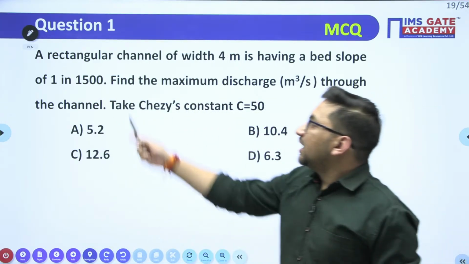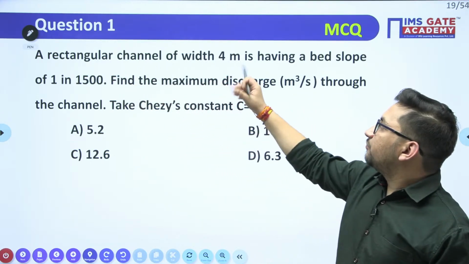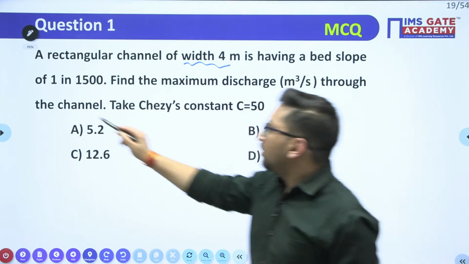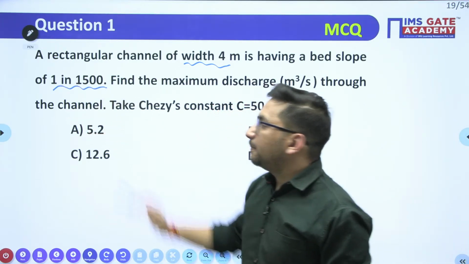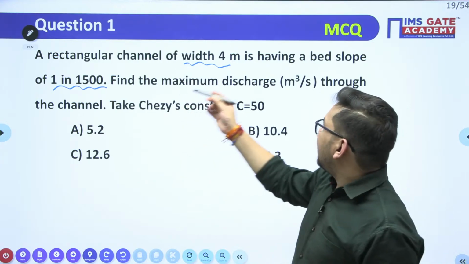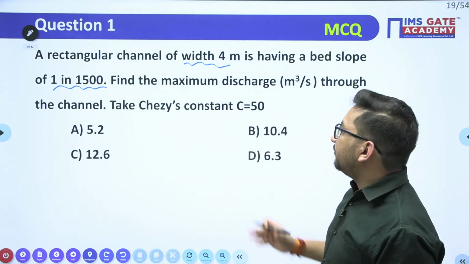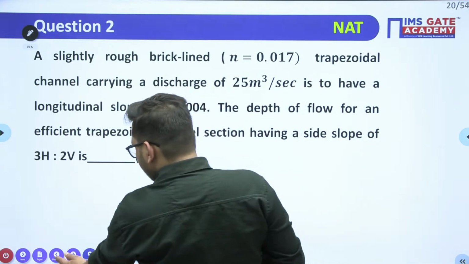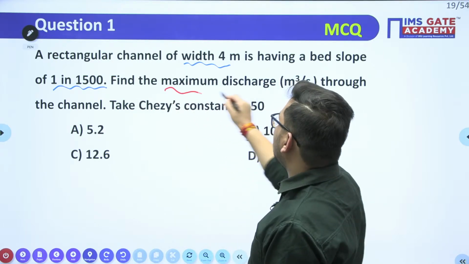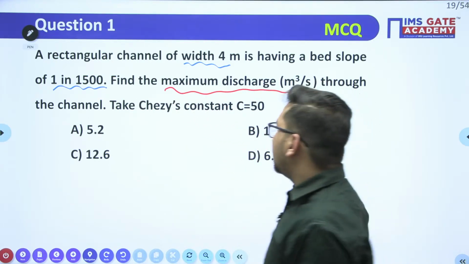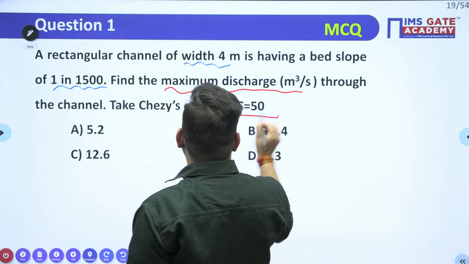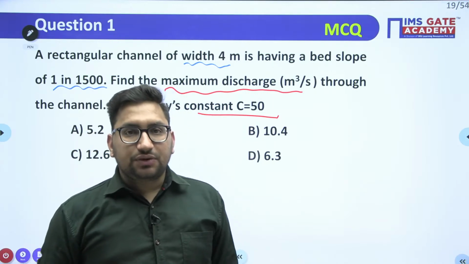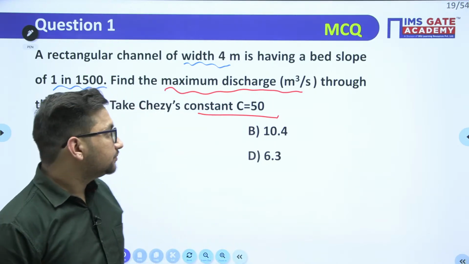It is given that a rectangular channel of width 4 meter. So width of channel is given to you, having a bed slope of 1 in 1500. Bed slope is given to you. Find the maximum discharge through the channel. You need to find out the maximum discharge through the channel, right? Chezy's constant is given to you. It means you need to find this discharge value by using the Chezy equation. Clear? Can you find out?